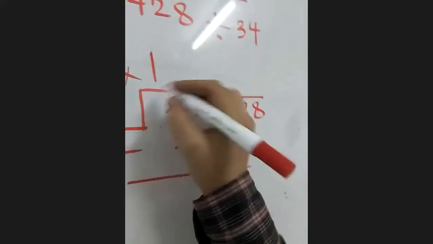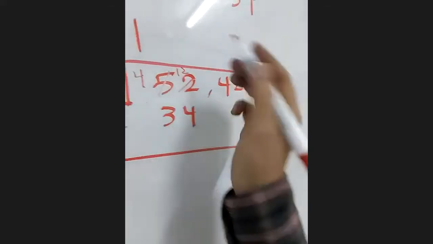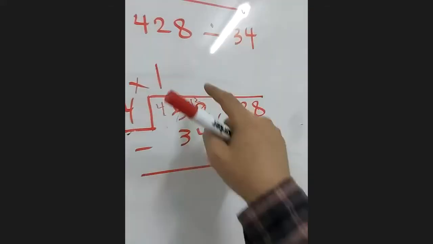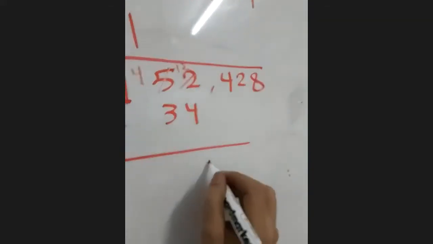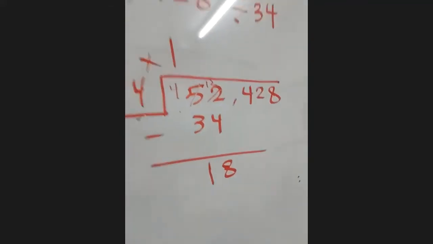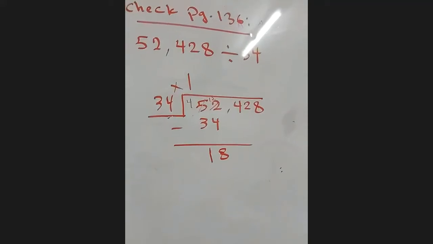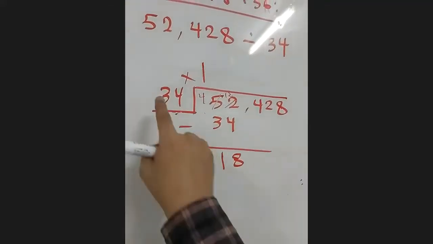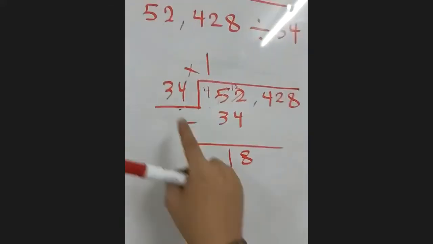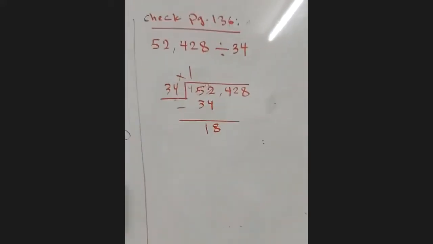So here we will borrow 1. This will be 4, and this will be 12. And we do subtraction normally. 12 minus 4 is 8. 4 minus 3 is 1. What we have here, guys, is 18. We stop. Now, is 18 equal to, more than, or less than 34? Less than 34. Okay, we are fine.